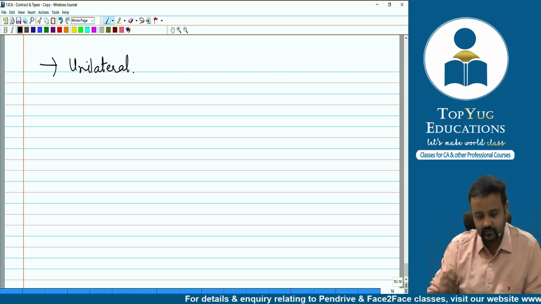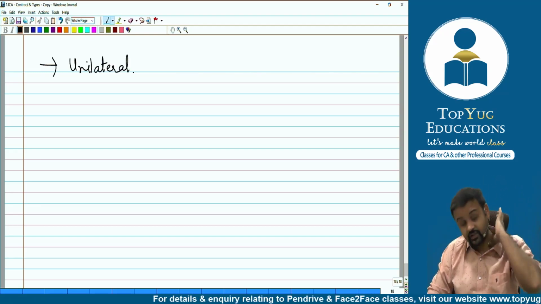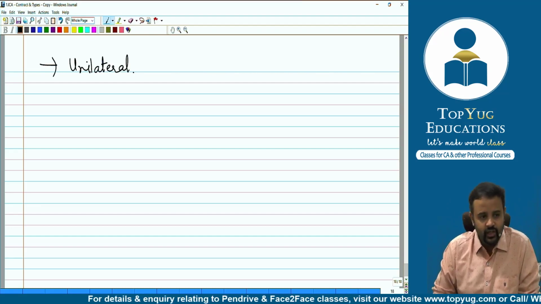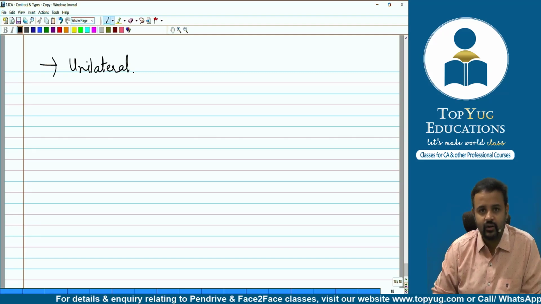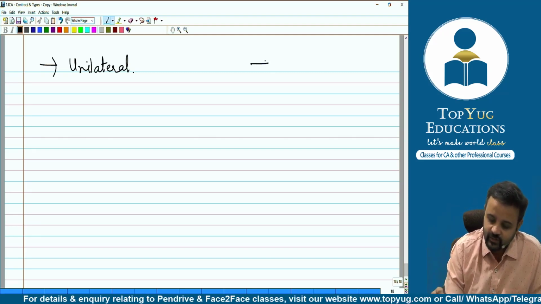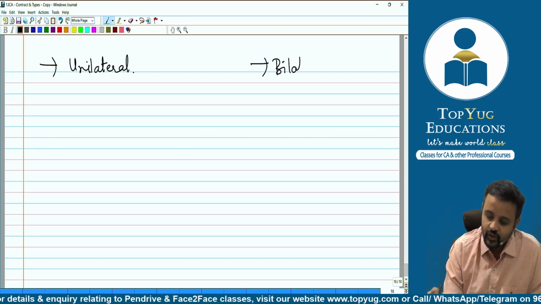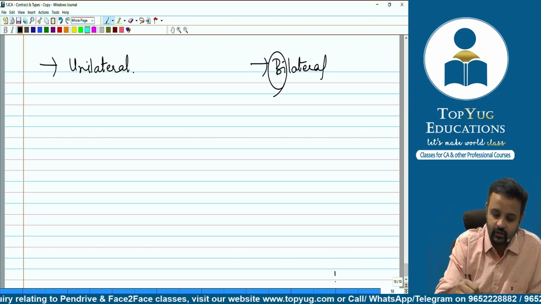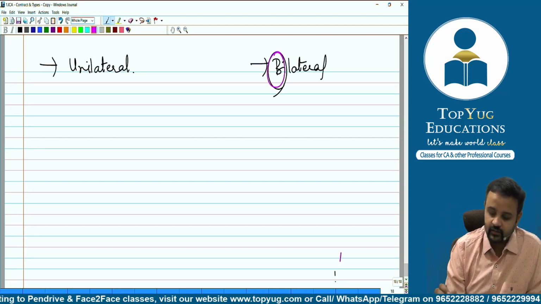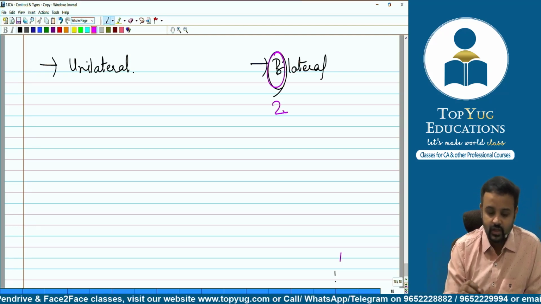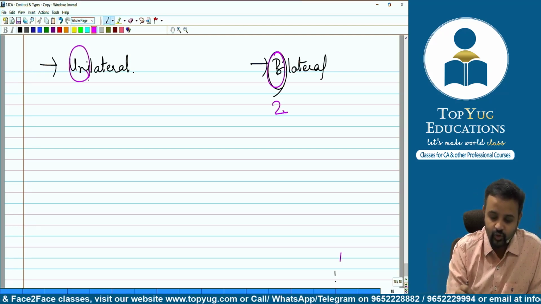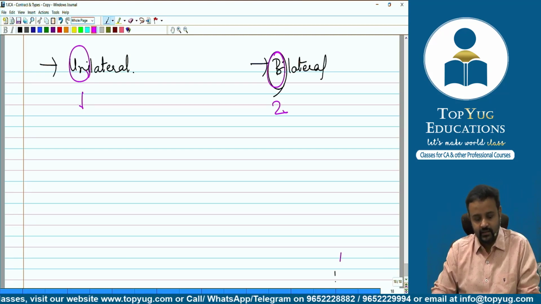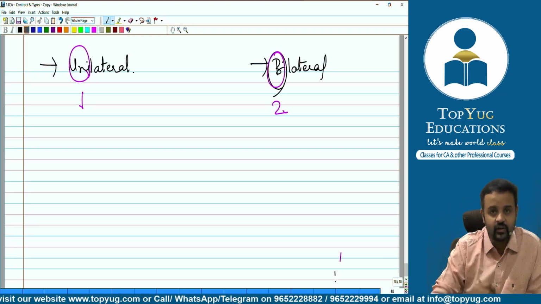Unilateral contract. Okay, what is it? Unilateral, uni, and then the other one is bilateral contract. From this you can understand that when I'm talking about bilateral, obviously we're talking about two. When I'm talking about uni, that means we're talking about one, correct? So kindly understand what happens in a unilateral contract.